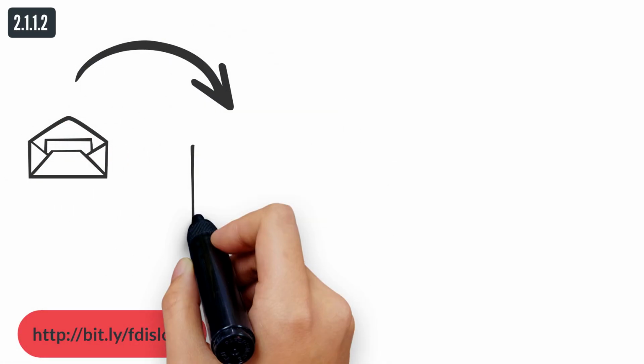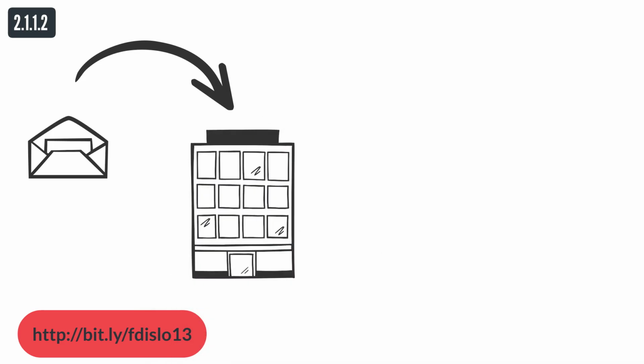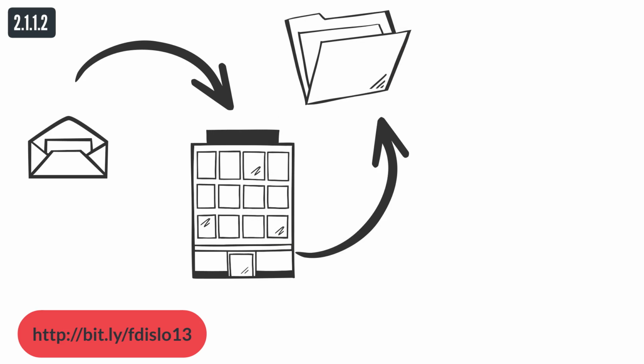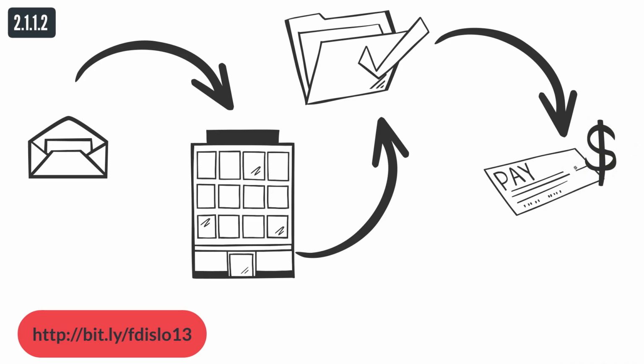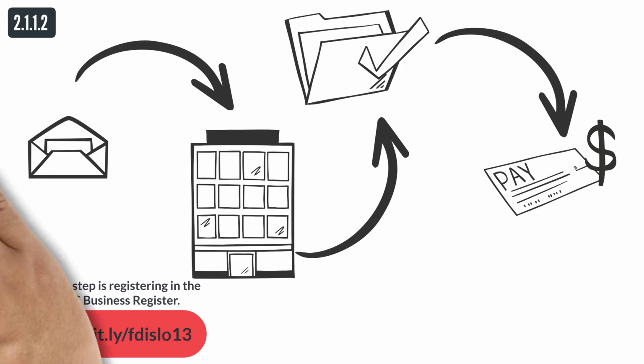Obtaining a sole proprietor status is very easy. It takes only 3 steps, which can all be done at one of the VEM points or via the EVEM portal. For registration via the EVEM portal, a digital certificate is required, which can be ordered by any natural person for free at one of the administrative units. One only needs a personal document. The first step is registering in the AJPES Business Register.